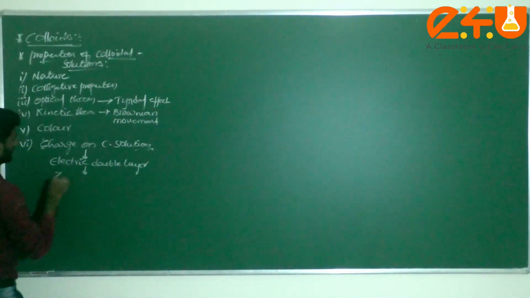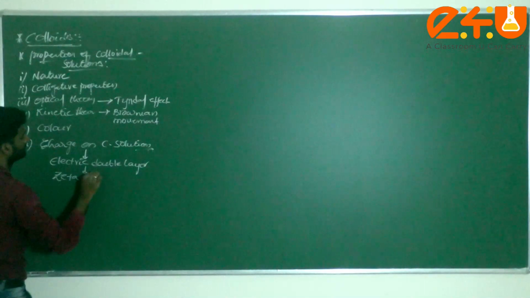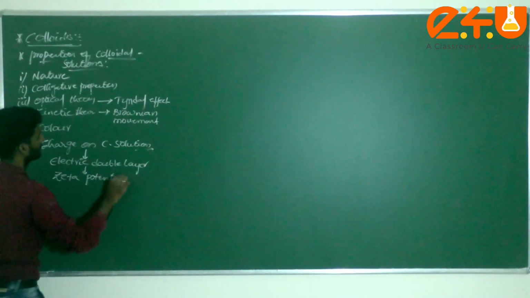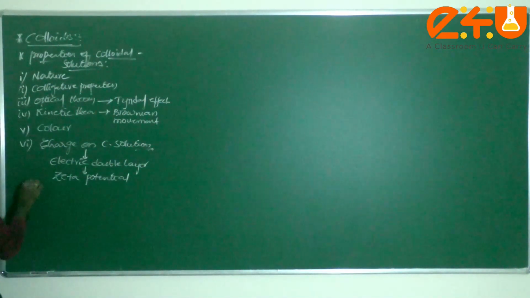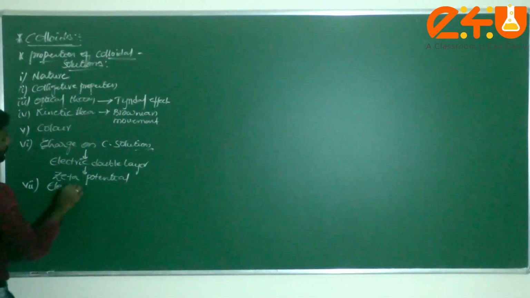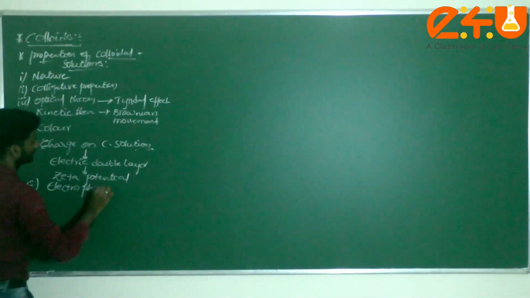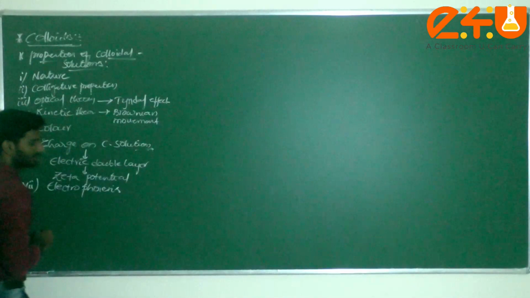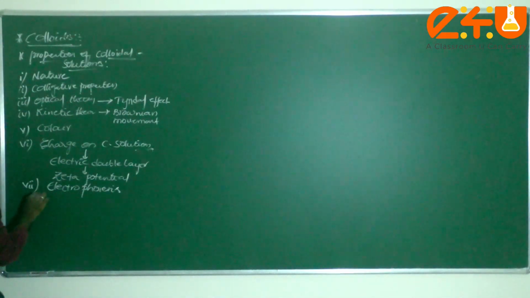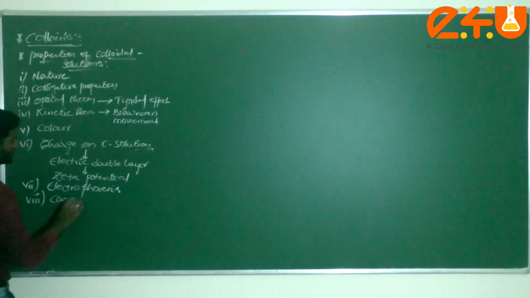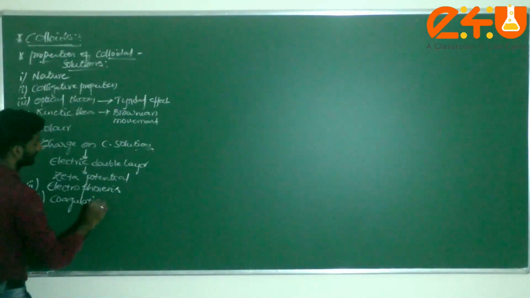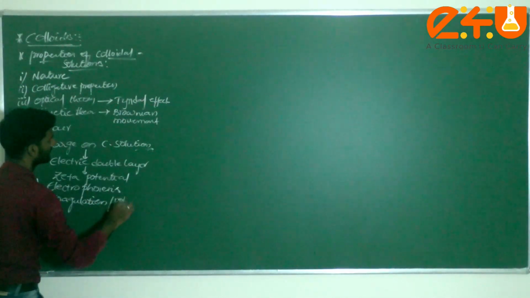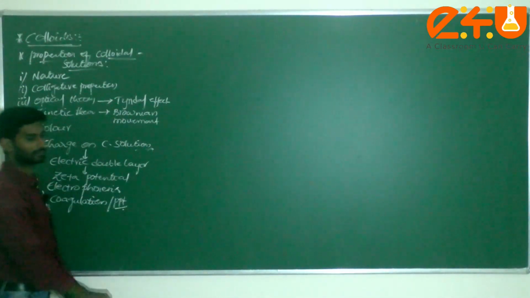Next one, zeta potential. Next one, electrophoresis. Next one, coagulation. What is it, students? Coagulation, it is also known as precipitation.